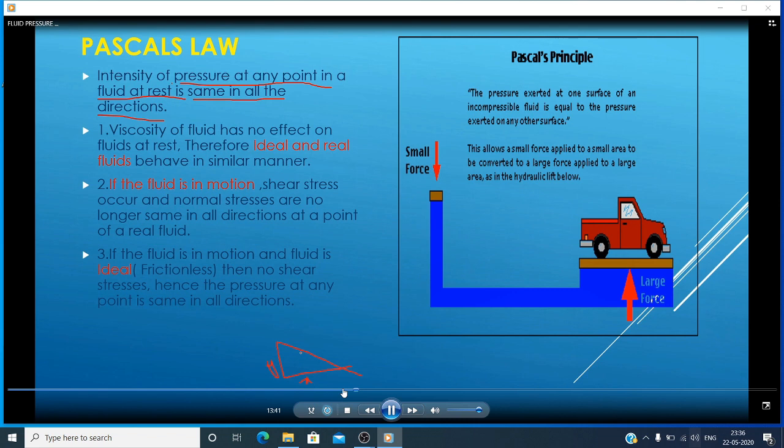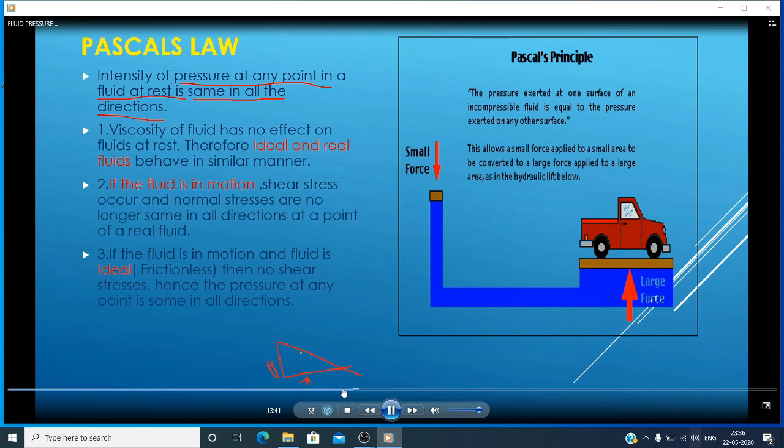So we have three directions. The intensity of pressure in x direction is equal to y direction is equal to z direction. So at any point, the intensity of pressure remains same in any direction. That is Pascal's law.